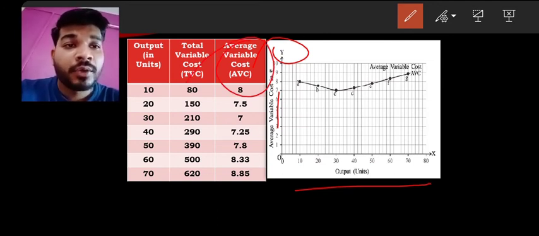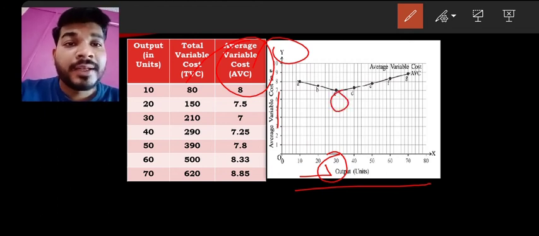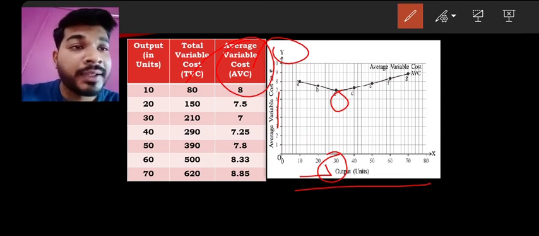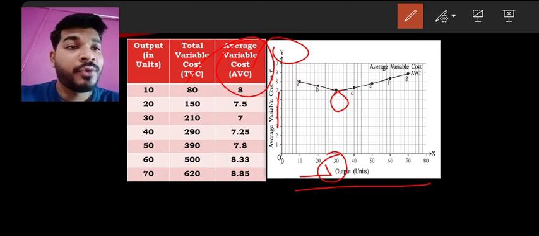So here, look, at 10 units 8 is there, that is at point A. At 20 units of production you find that it is 7.5, it is below there. Again at 30 units it becomes the minimum, so at 30 we get point C. Then it comes to 40, it is point D, you find that 7.25. At 50 units, the point E shows us 7.8. At 60 units of production it is 8.33, above 8. At 70 it is 8.85, so it is below 9.